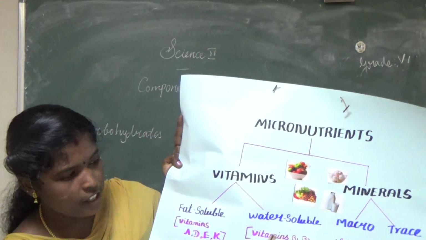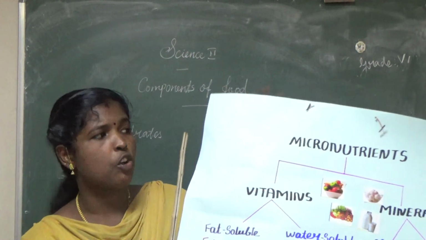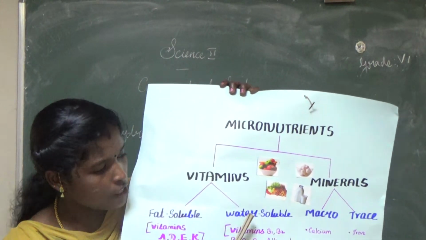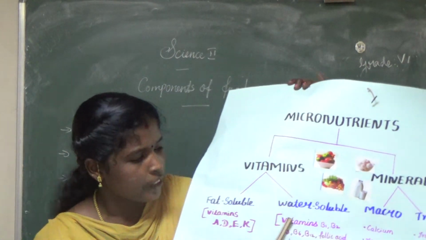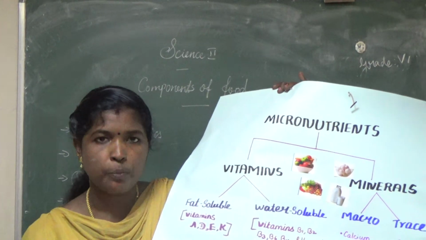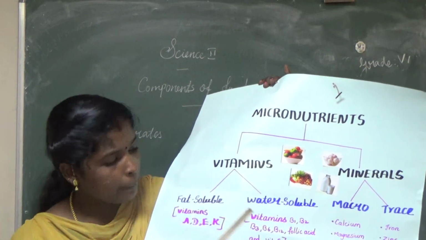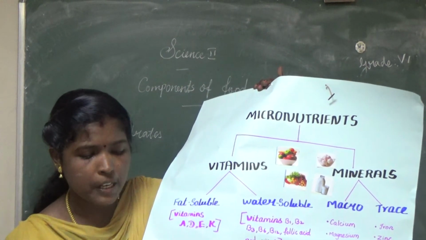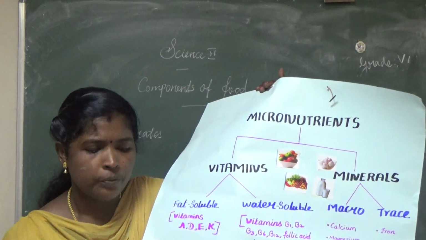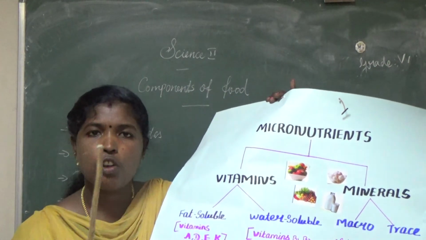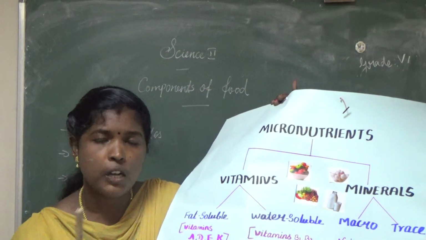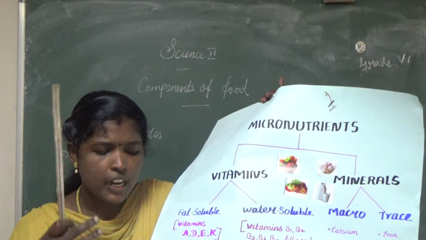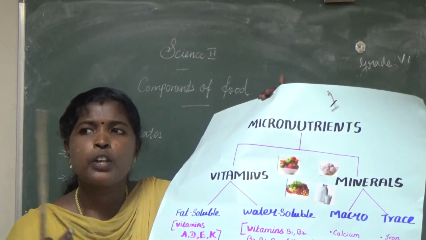Then next, what are the water soluble vitamins? Vitamins B1, B2, B3, B6, B12, then folic acid and vitamin C are water soluble vitamins. The water soluble vitamins are not stored in our body. They need to be regularly supplied through food items.